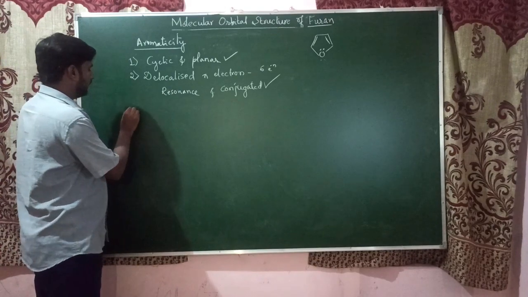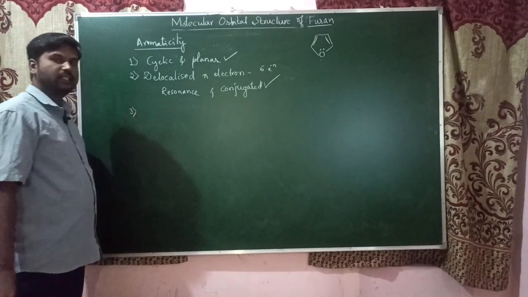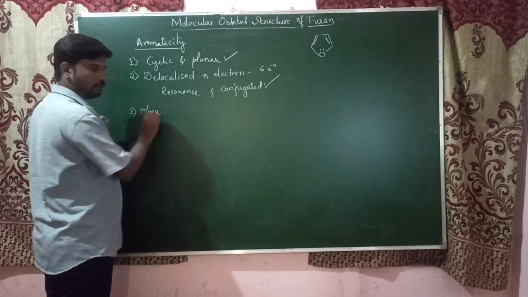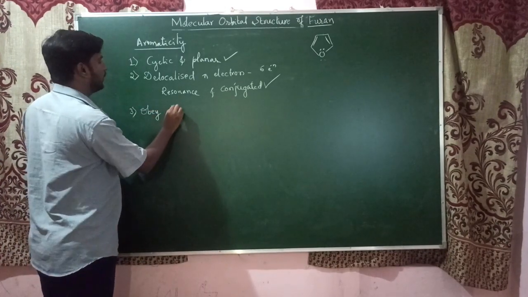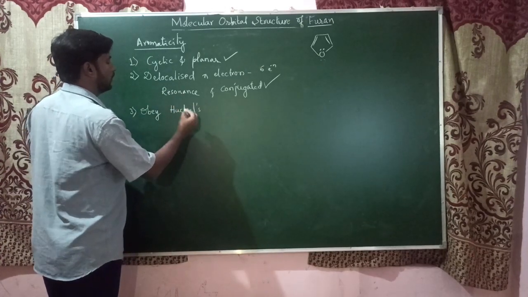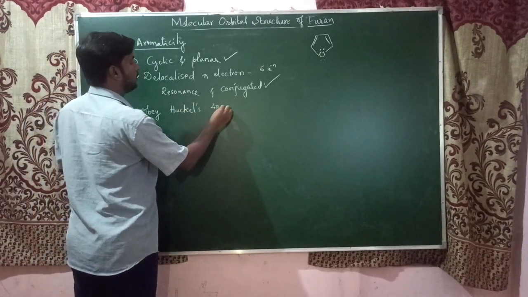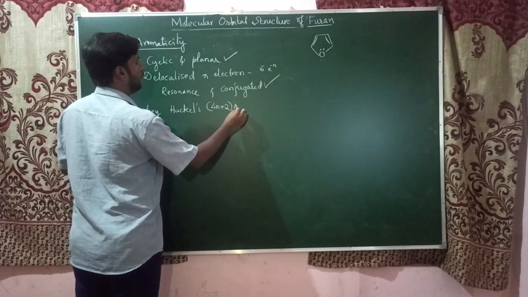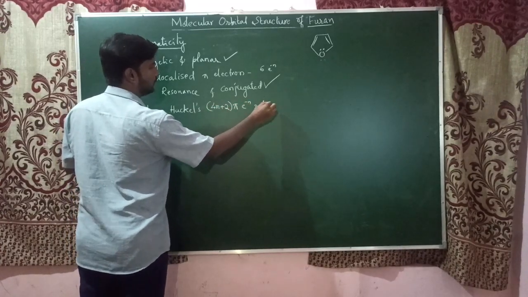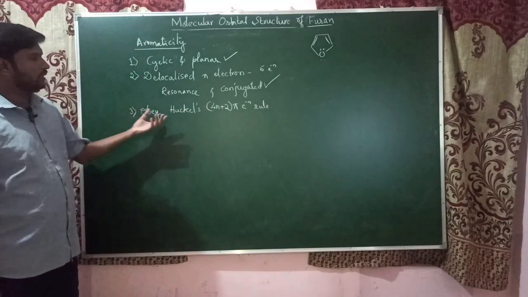So when it comes to the third criteria, it should obey Huckel's 4n plus 2 pi electron rule. So what is Huckel's rule?